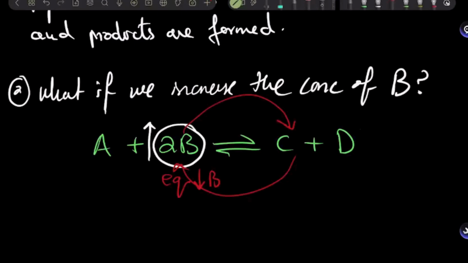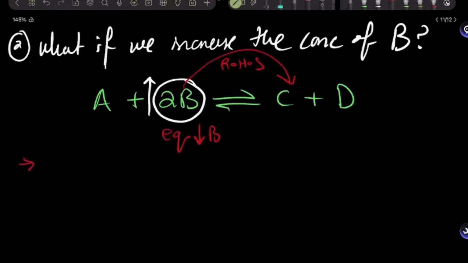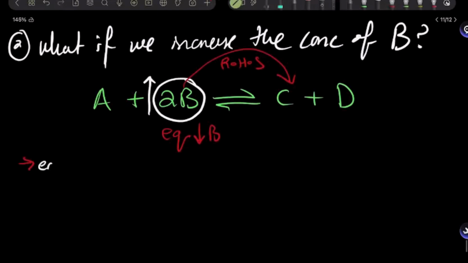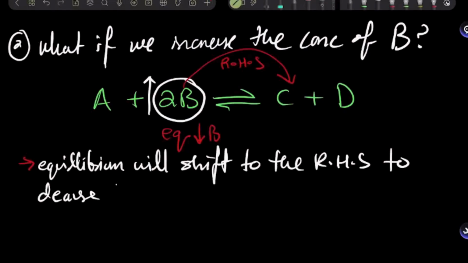To the right, so that it gets consumed. Yeah, it should shift to the right hand side again in order to decrease any extra B that came in from outside. All right. So the same thing, right hand side. So now I'm not going to write everything. We'll just say equilibrium will shift to the right hand side to decrease the concentration of B.